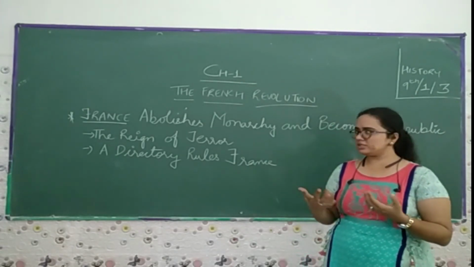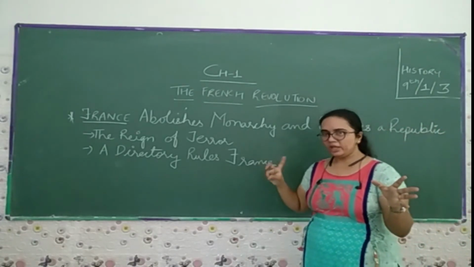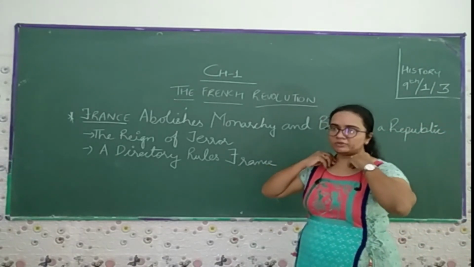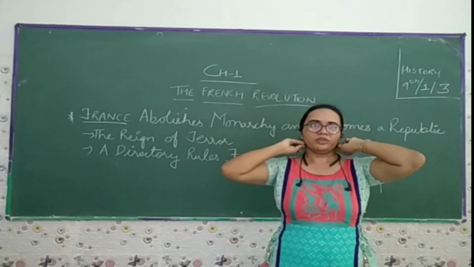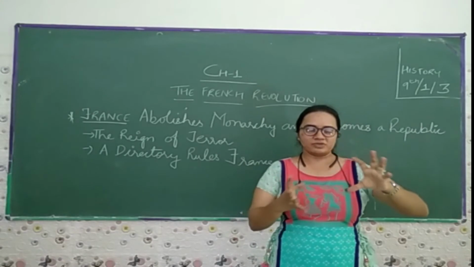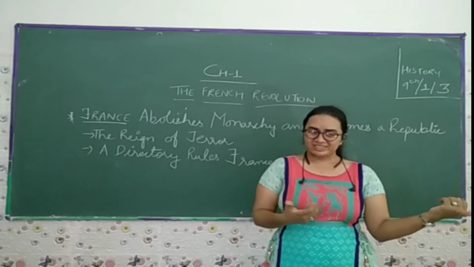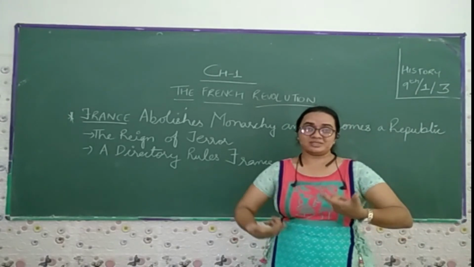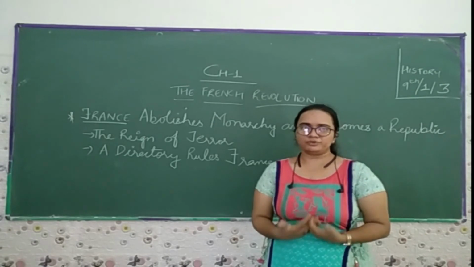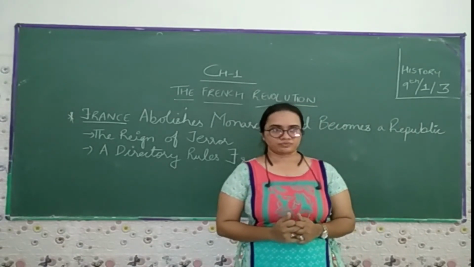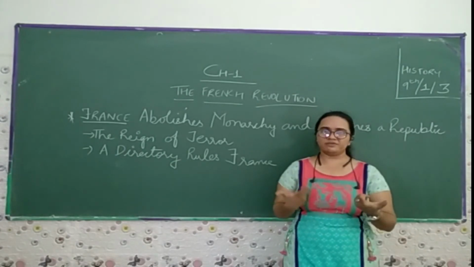So from all this, we come to the Reign of Terror. The Reign of Terror was a period of 1 year in which they made a number of policies: the peasants had to sell their grains in the city at the price fixed by the government. All men and women are equal. This is called citoyen, citizen. Then monsieur and madame, the man and the woman, are all equal in front of the law. And the other thing is that they gave equal opportunity to each and every person.